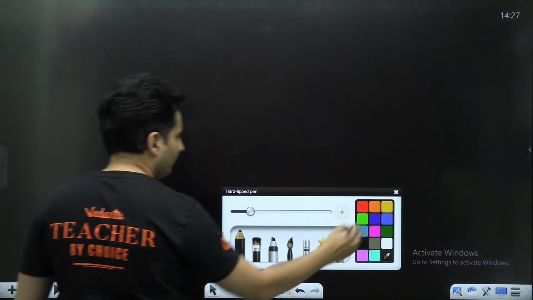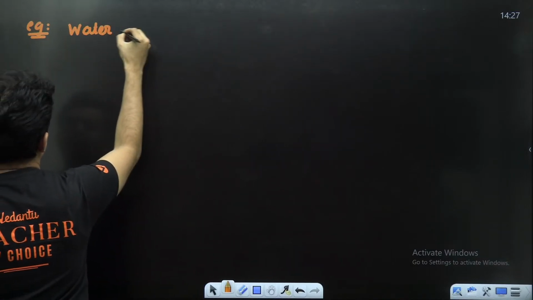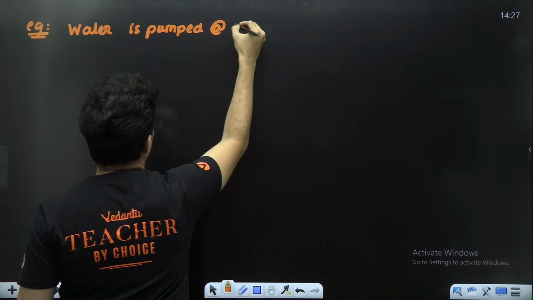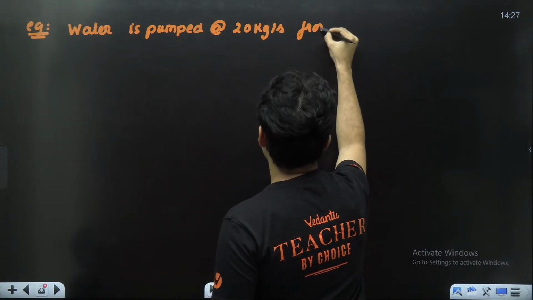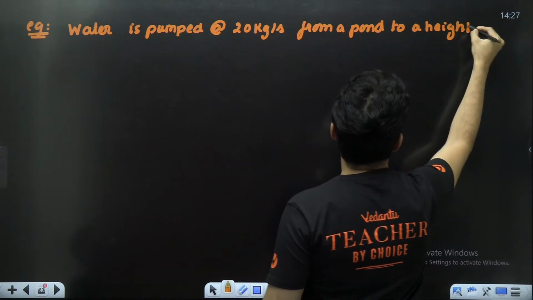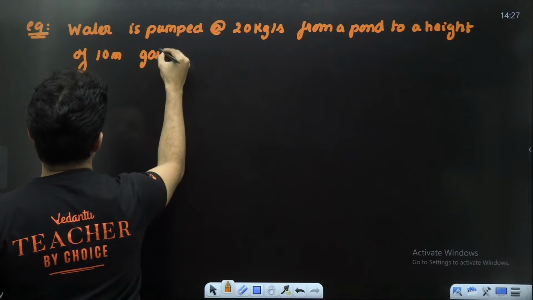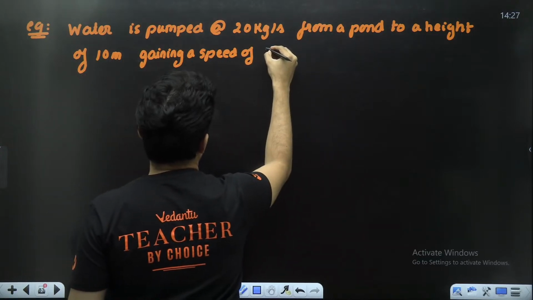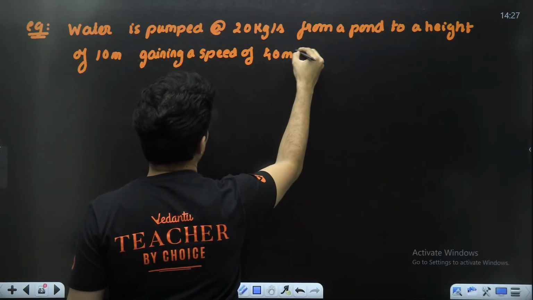Let's do one more question. Water is pumped at 20 kg per second from a pond to a height of 10 meters, gaining a speed of 40 meters per second.